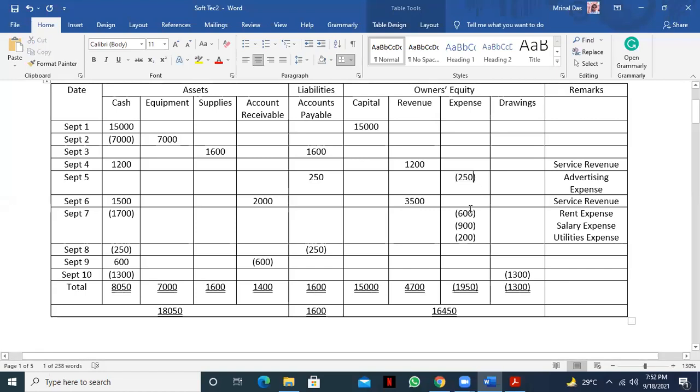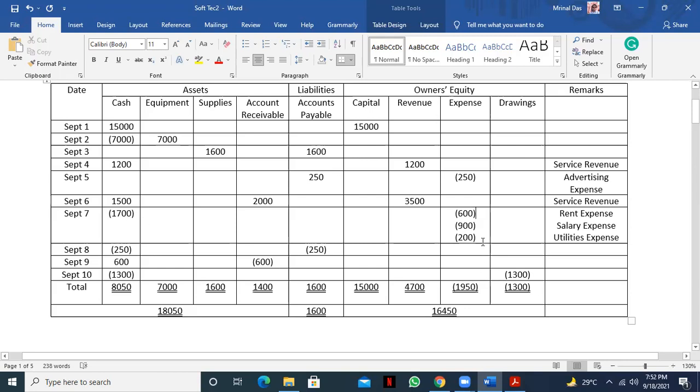Yes, sir. Okay, so cash transaction is what? 600, 900, 200. This 1700 is a cash transaction. You see, it is deducted from the cash. Okay, sir, so this 1700 will come. Okay, no confusion, right?